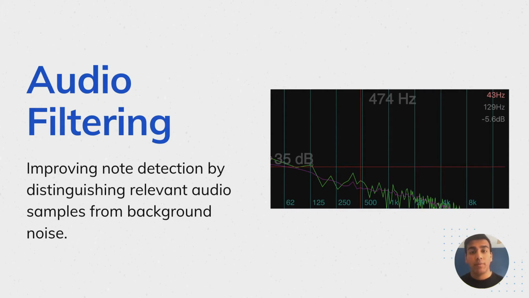Once we had a consistent stream of audio samples, we ran into an issue where our algorithm detected what seemed to be random frequencies stemming from background noise. We solved this problem by identifying the power of the background noise signal. Then we analyzed our sample stream only if its power level is greater than the background noise threshold. This simple fix helped to double our precision in detecting piano notes.